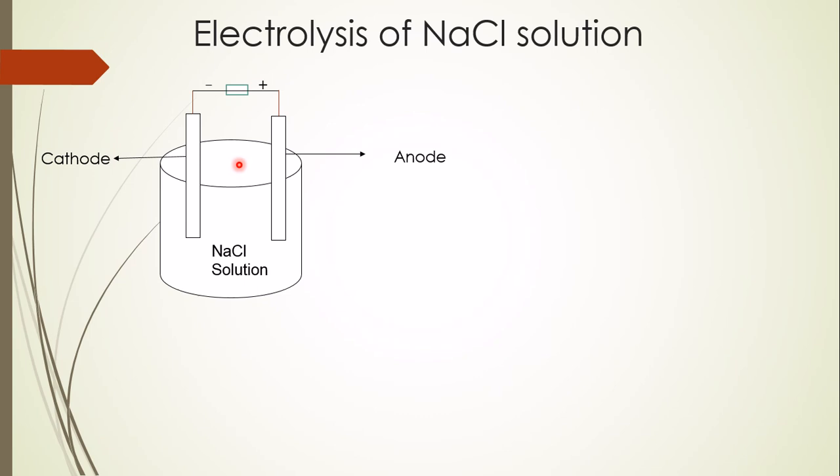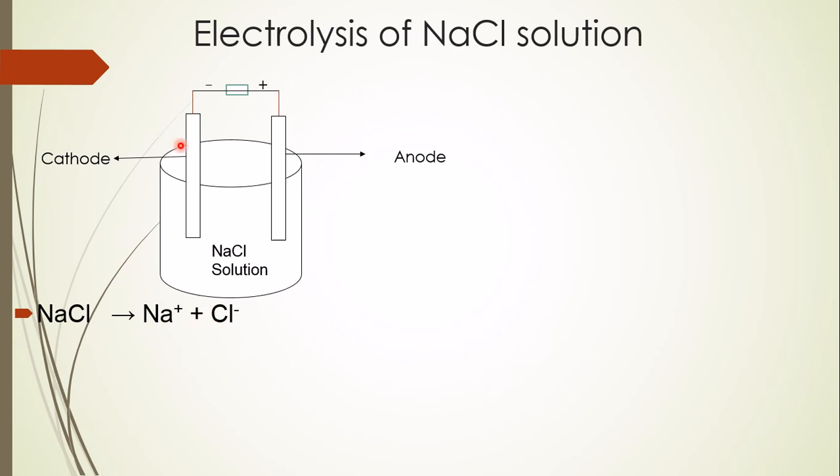Now, when electricity is passed through the sodium chloride solution, then sodium chloride will take part in a reaction. What will happen? At first, sodium chloride will be dissociated to make two ions. One is a positive ion, that means the metal, and the non-metallic part will be a negative ion. At first, sodium chloride will be dissociated into ions: positive sodium ion and negative chloride ion.